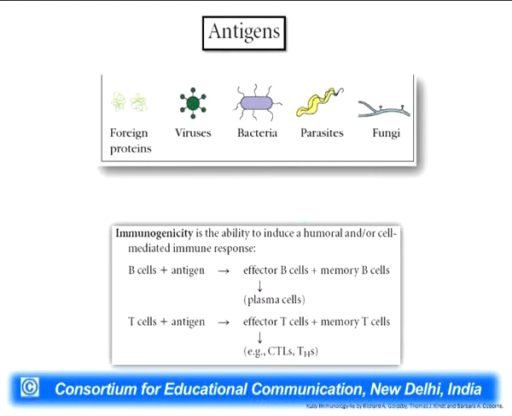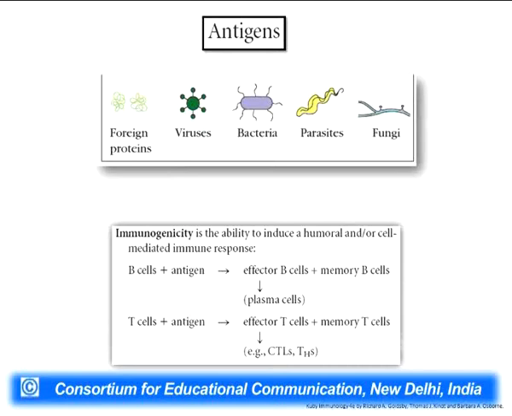Now, before going into the antibodies, let's take up what exactly an antigen is. An antigen is a molecule which can be a foreign particle, foreign protein, virus, bacteria, parasite or fungi which invades our body or gets into our body by various processes. As soon as they get into our body, they are recognized as a foreign particle by our immune system, which is circulating with the help of the lymphatic vessels and the blood circulation.